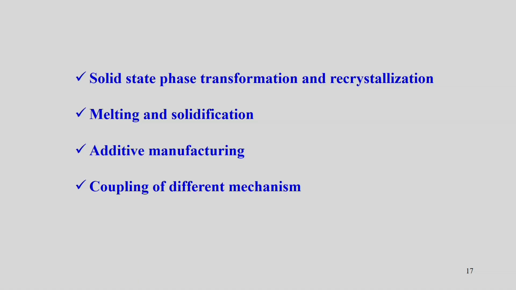So, maybe not necessarily to discuss in detail all these elemental phenomena that may be related to the manufacturing process, but I will try to give an overall view of all these elements, which is more important when you try to analyze the physical basis of any kind of manufacturing process. So, first we will look at solid state phase transformation and recrystallization, and then the melting and solidification. A few manufacturing processes are based on melting and solidification phenomena.